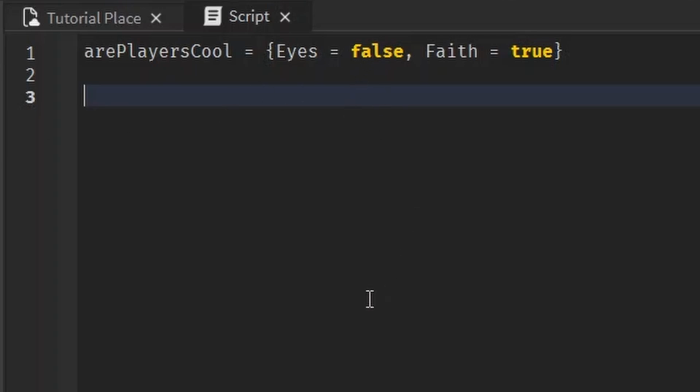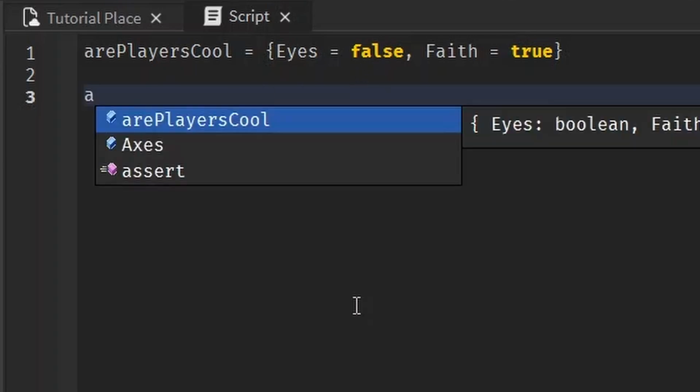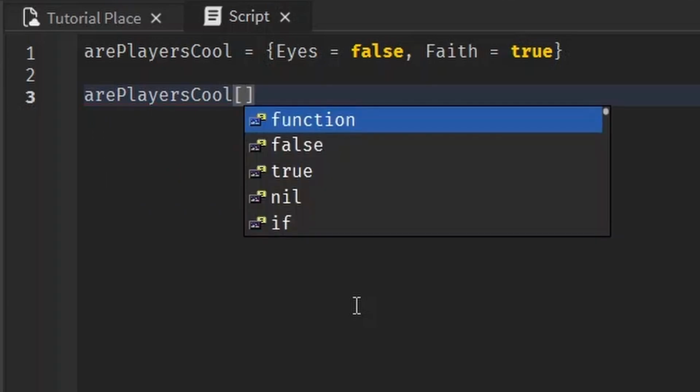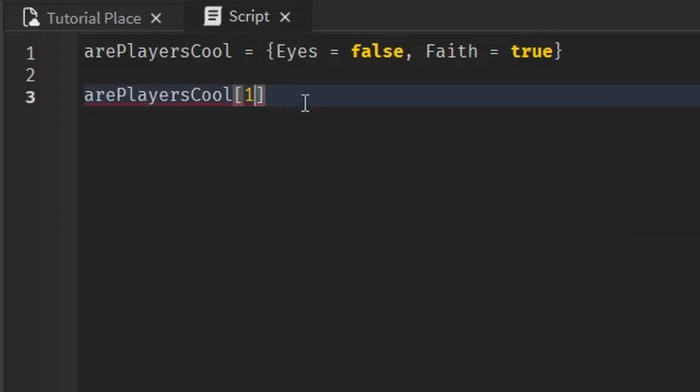Now, let's say you wanted to print the first value. How would you go about printing that? Well, for a regular table, we would just write the name of the table, square brackets, and then the position of where the first value is located. Like this one would be the first one, this one would be the second one.